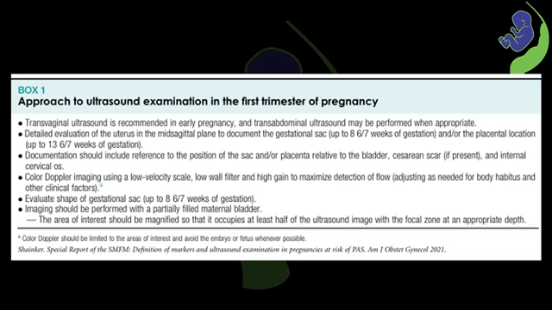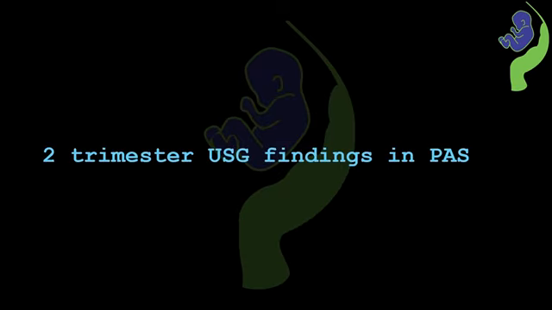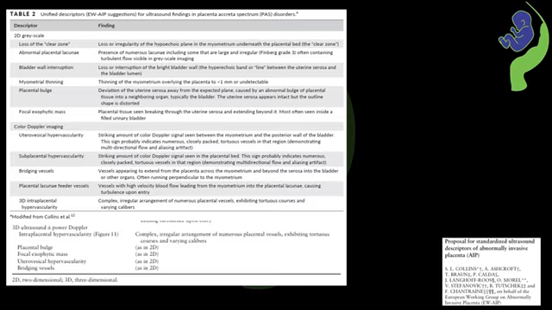Now let's move on to second trimester ultrasound findings in Accreta spectrum. This table gives us the list of unified descriptors recommended internationally by the European Working Group for Abnormally Invasive Placenta, so that all of us can describe PAS findings in the same clear, consistent way, whether in routine practice or in research. The descriptors are divided into two major categories.